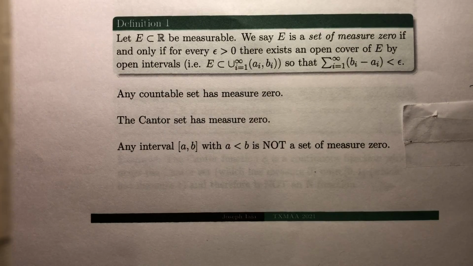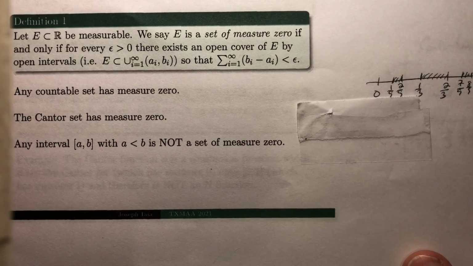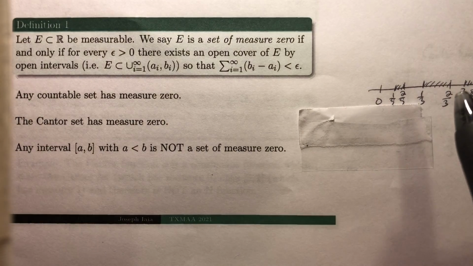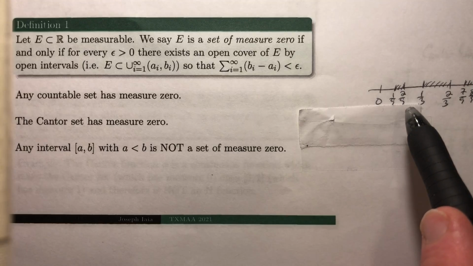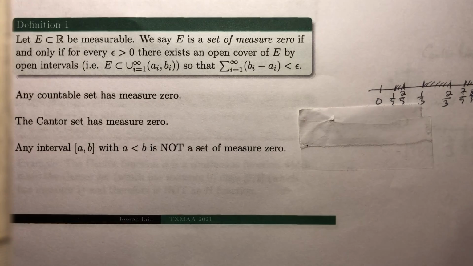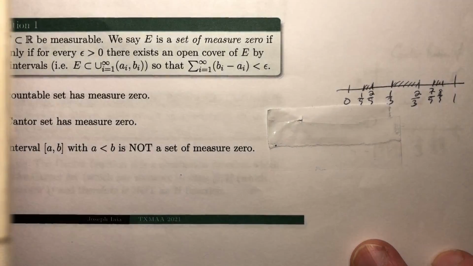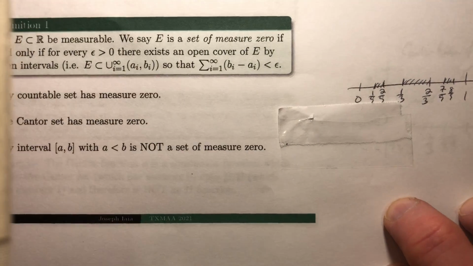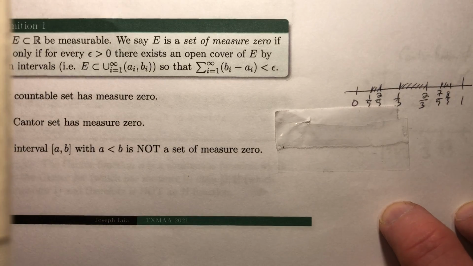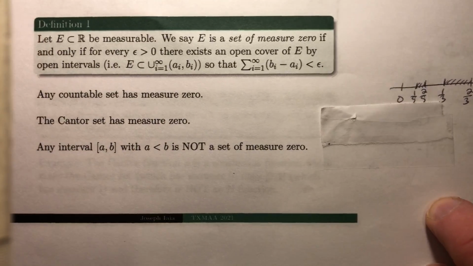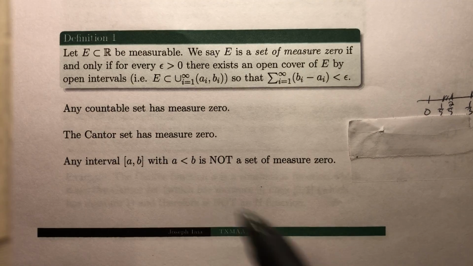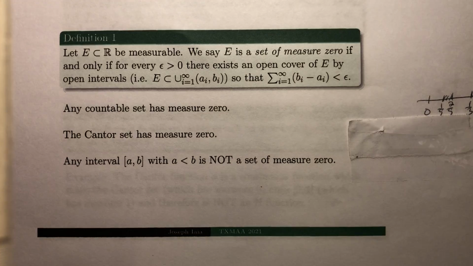You may have heard of the Cantor set, which is obtained by first removing the interval 1/3 to 2/3 from the unit interval, and then 1/9 to 2/9, and then 7/9 to 8/9. If you continue in this way, at the end of this process, what remains is the Cantor set. And it turns out that it is a set of measure 0. Something which is not a set of measure 0 is, say, the interval AB, where A is strictly less than B.